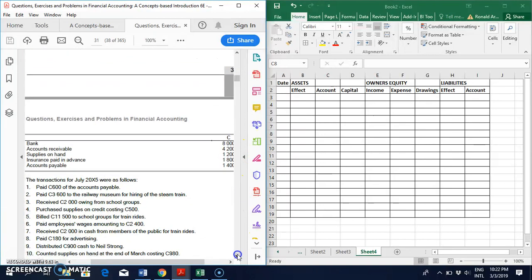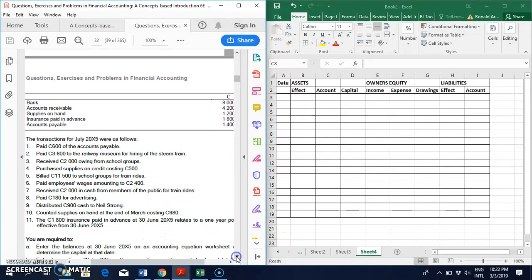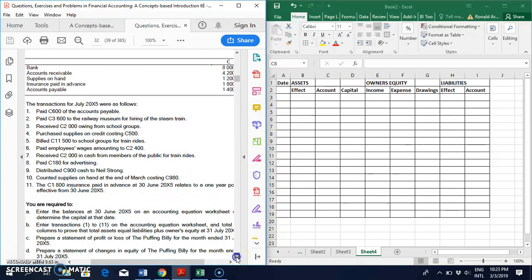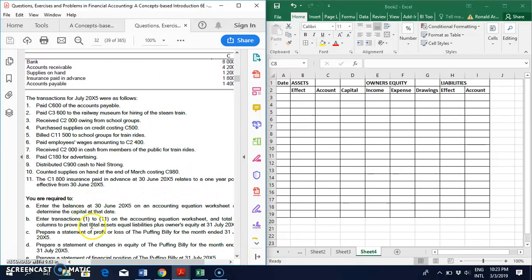If we move further down, we see the list of assets and liabilities. We can see that bank is an asset, accounts receivable is an asset, supplies on hand is an asset, insurance paid in advance is an asset, and accounts payable is the liability. We're given the transactions for July 2015, and then it says that we're required to enter the balances, enter the transactions in the accounting equation, and prepare the financial statements. So the first thing we notice is that they give us the balances.